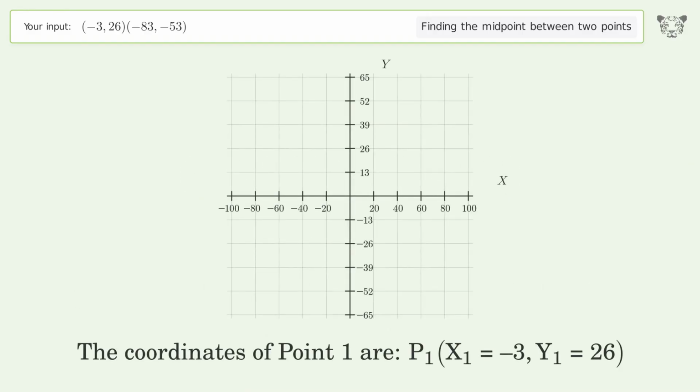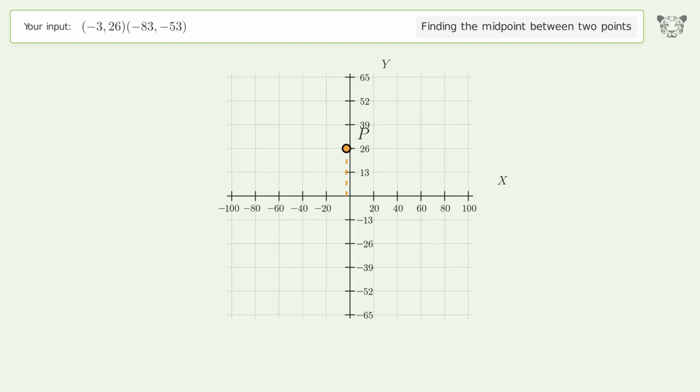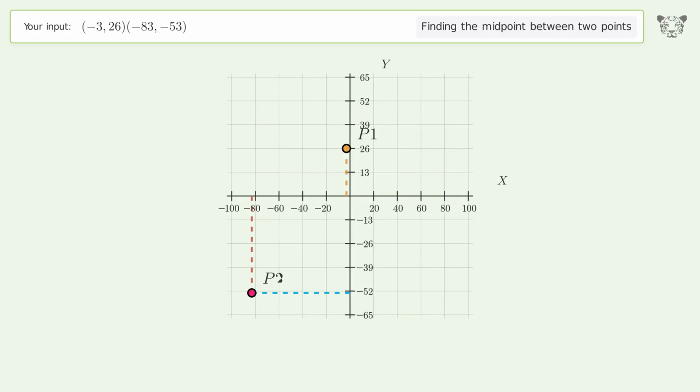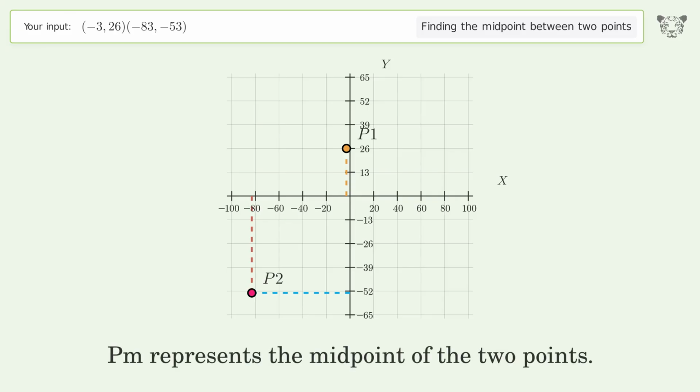The coordinates of point 1 are, x1 equals -3, y1 equals 26. The coordinates of point 2 are, x2 equals -83, y2 equals -53. PM represents the midpoint of the 2 points.